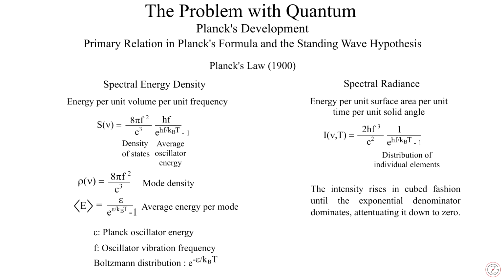Planck reconfigured Wien's basic mathematical model and proposed the statistical oscillator implied by the epsilon equals hf characterization. He separated the average oscillator out and effectively proposed an energy subset in the volume for each one. Here are the spectral energy density and spectral radiance formulas with the same frequency cubed relations and Planck's modified exponential shaping the curve. Mode density and average oscillator energy are parts of Planck's analysis of the phenomenon.